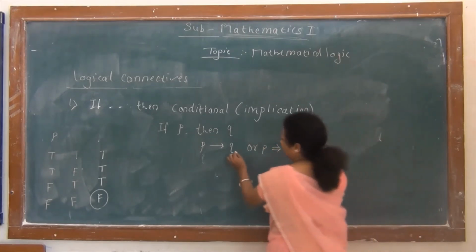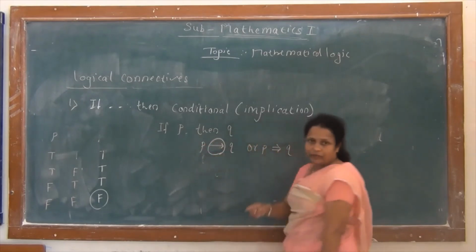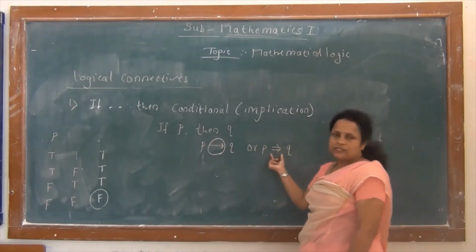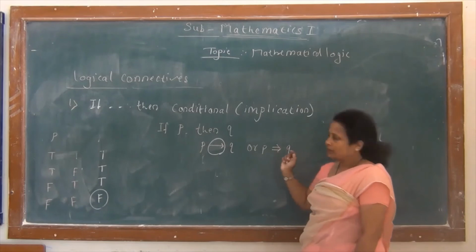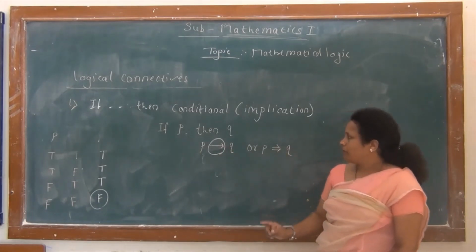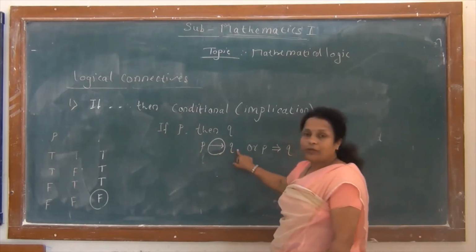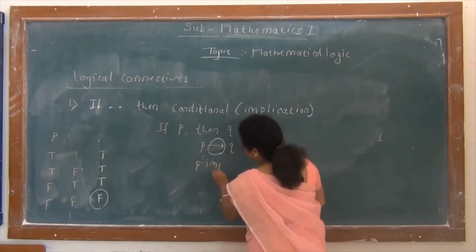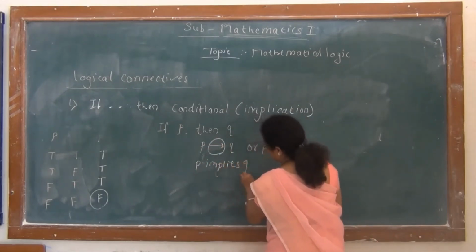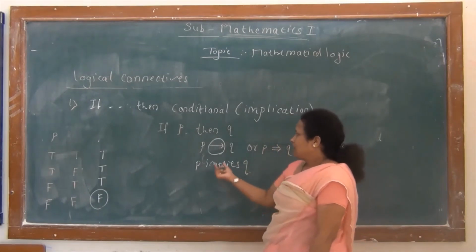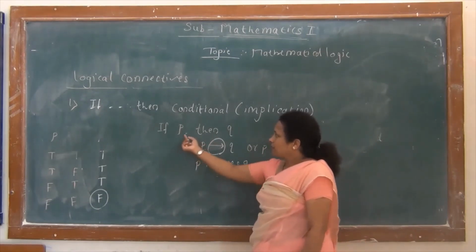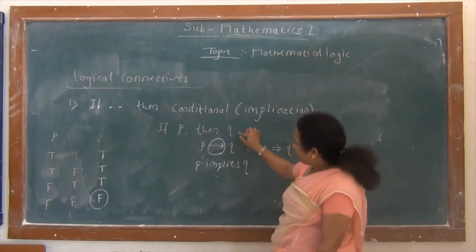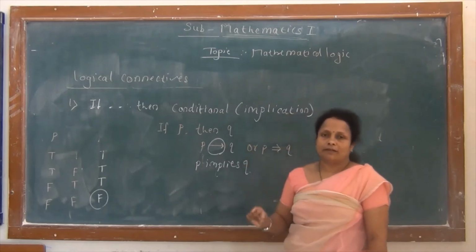More conveniently we use this notation, single line with arrow. We don't usually use the double line and arrow. So remember the symbol P single arrow Q, and we read it as P implies Q. And here we know that P is the condition and Q is the result.